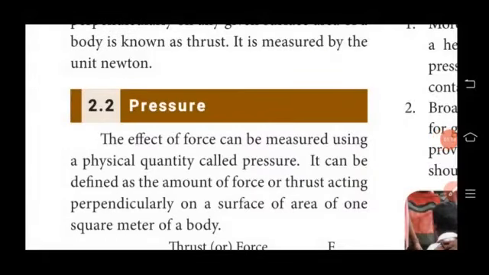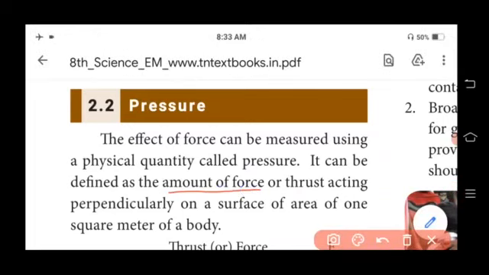And then pressure. Pressure is the effect of force that can be measured using physical quantities, and it is called pressure. It can be defined as the amount of force or thrust acting perpendicularly on the surface area of 1 square meter of a body.